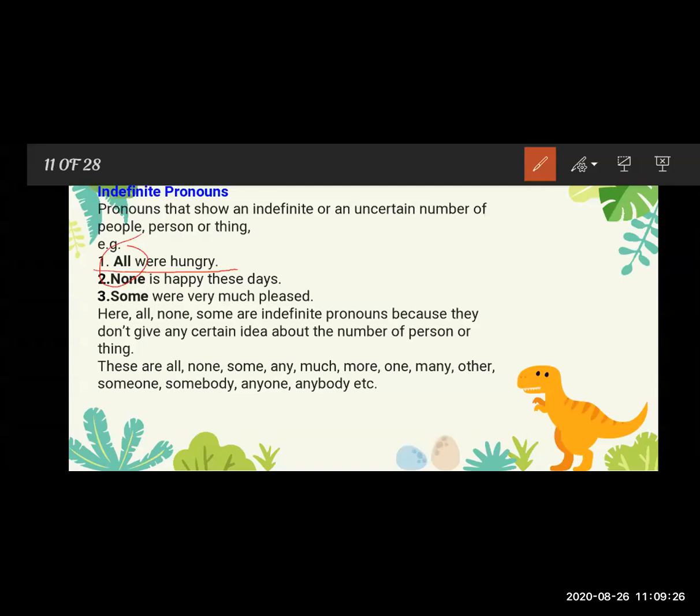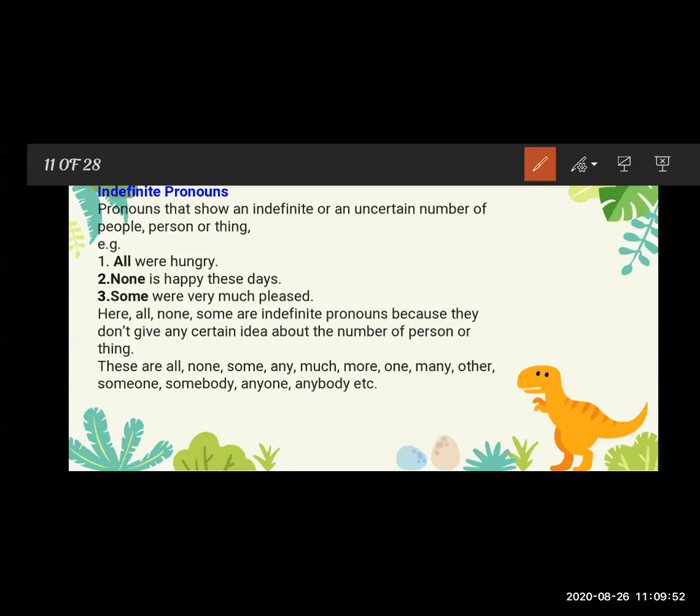Now see the next example over here, that is none. None is happy this day. From none we can't guess how many, how much figure, we can't guess. So none is also the subject of the sentence, and it is an indefinite pronoun.